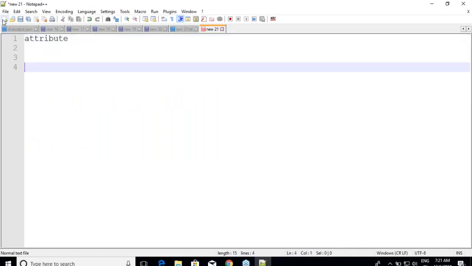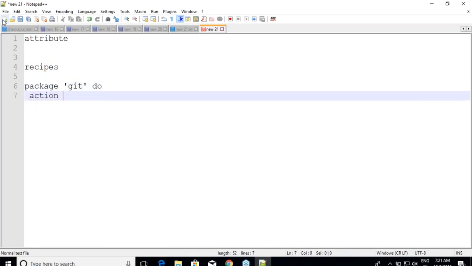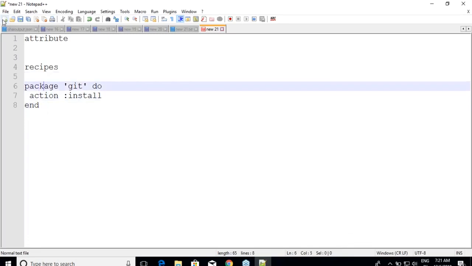Okay, so we write Chef DSLs in recipes, right? Whenever we write recipes, I might be using something like package git do action :install, something like this. And basically whenever I'm doing this, I'm hard coding it over here, right?